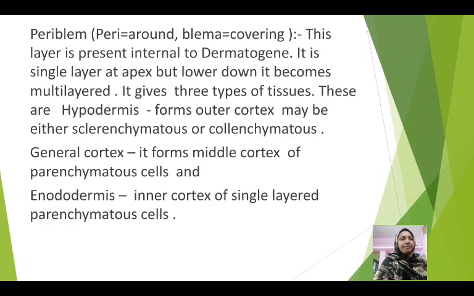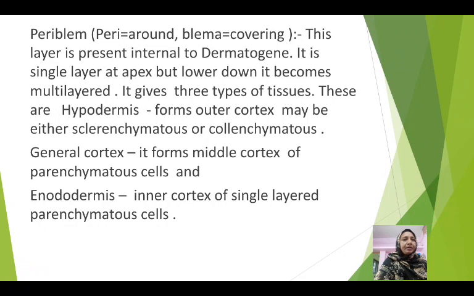The next layer is periblem. Peri means around and blemma means covering. This layer is present internal to the dermatogen. It is a single layer at apex, but lower down it becomes multi-layered. This layer consists of different types of tissues. There are three different types of tissues forming three different regions in the stem. These are hypodermis, general cortex, and endodermis.